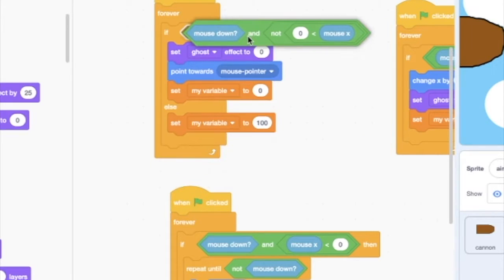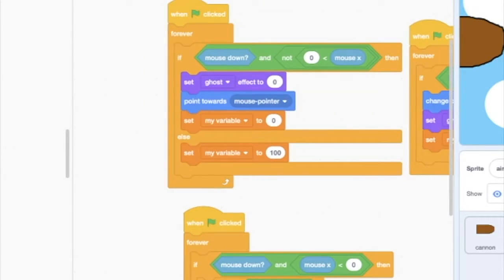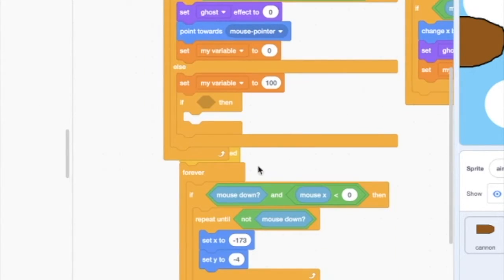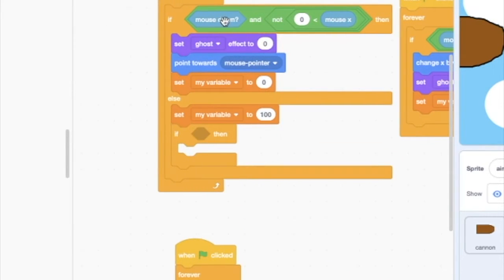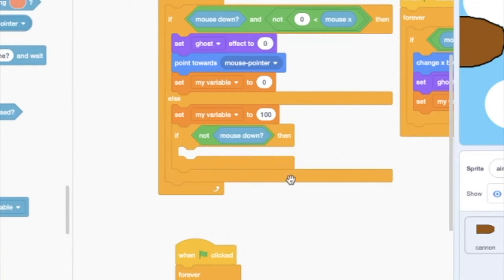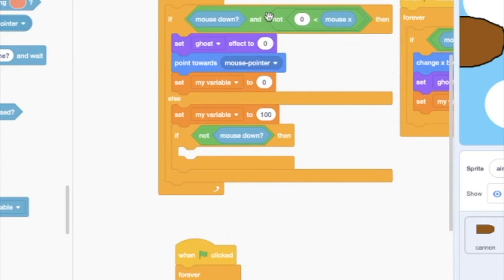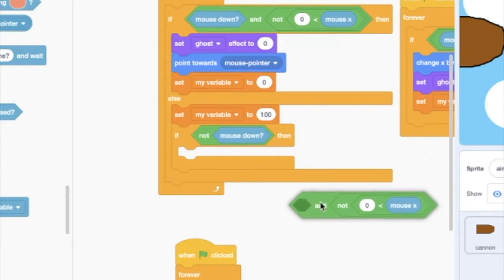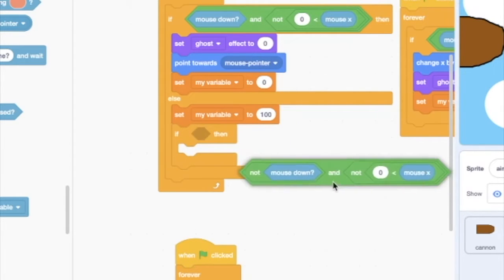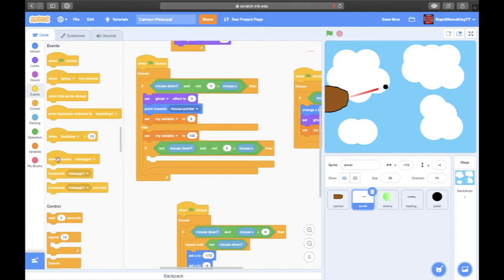So basically we're gonna say else, and then we're gonna do another if. If not mouse down, and actually we're gonna put this function in. We're gonna remove that, and then we're gonna put this here. Then basically we're gonna broadcast a message.